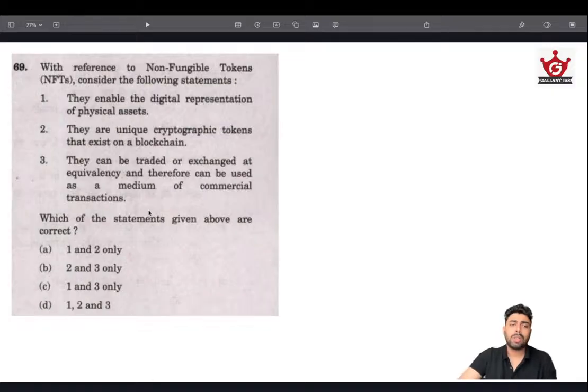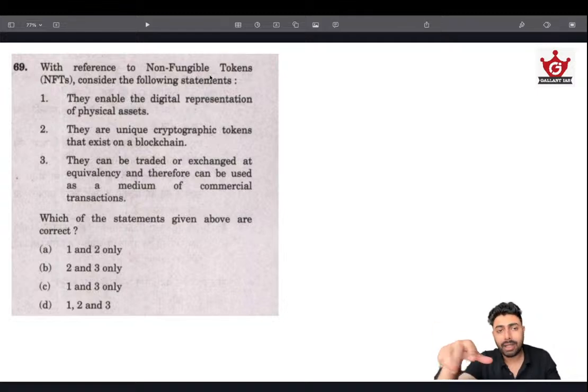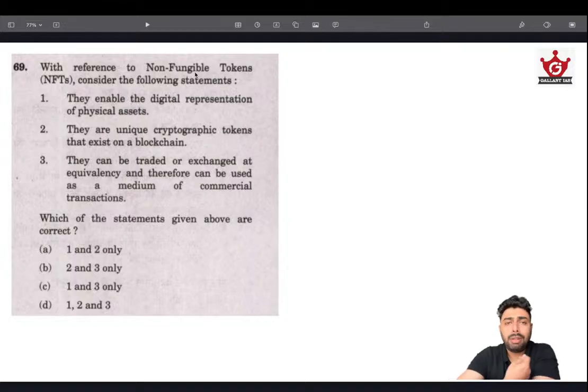Moving on. Non-fungible tokens. This is something very important and worth looking into. Not many know how this actually works. The name itself means that it cannot be traded for an equal value. I hope you understand that. If you have a 100 rupee note, you can trade it for something having a value of 100 rupees.